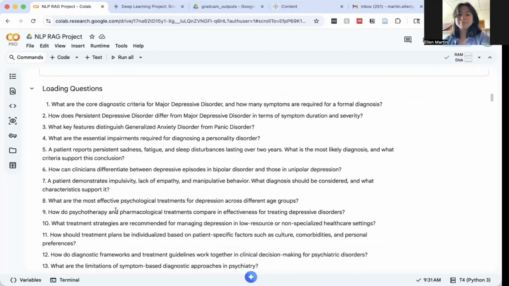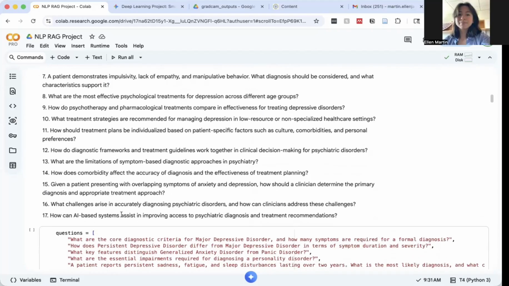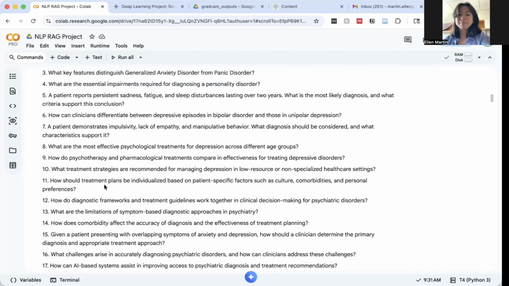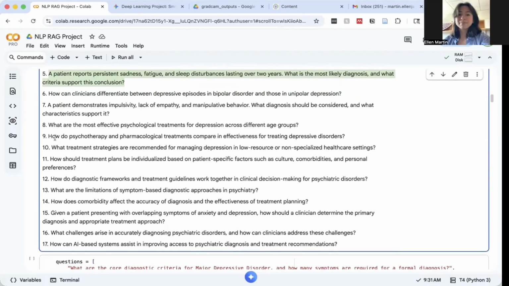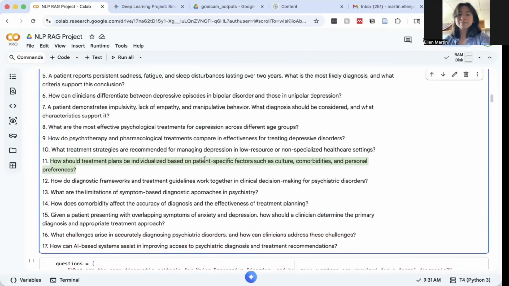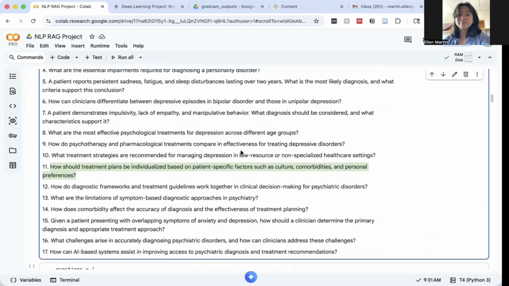Moving on to our test questions, we included 17 questions spanning a variety of topics in psychiatry. So we asked the typical questions of how to diagnose major depressive disorder. We asked things like distinguishing between psychiatric disorders, which is very important for clinicians in real life. And then we also asked more theoretical questions like how psychotherapy and pharmacology differ in effectiveness for treating depression. So we ask a whole range of questions to evaluate the performance of our